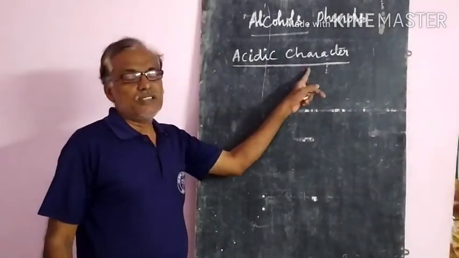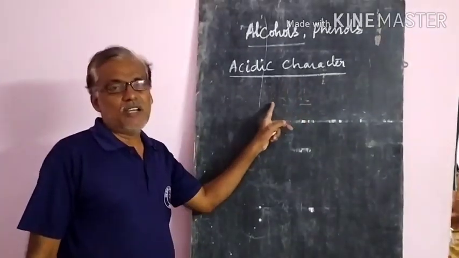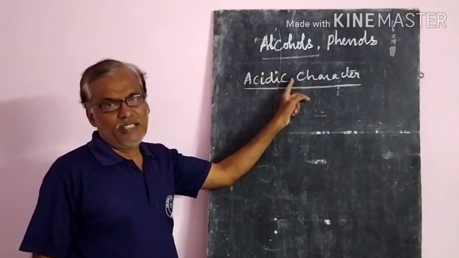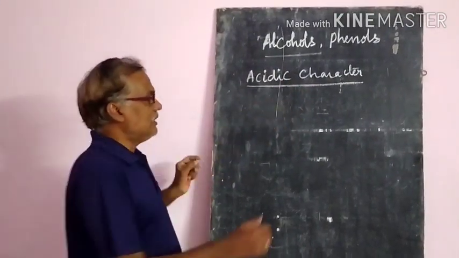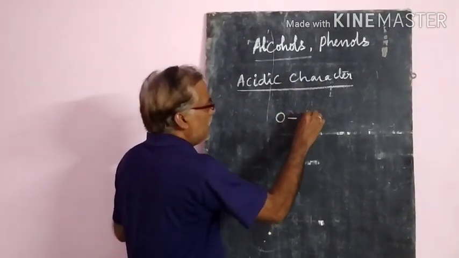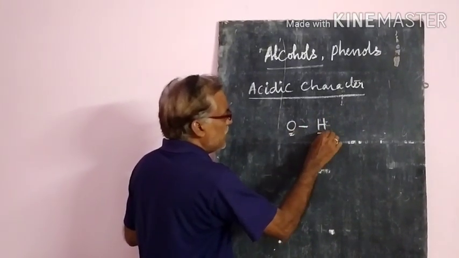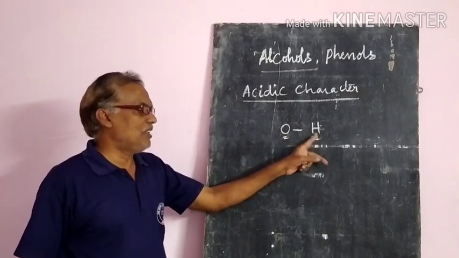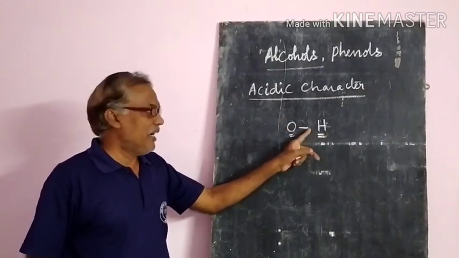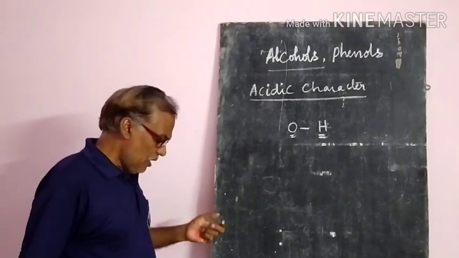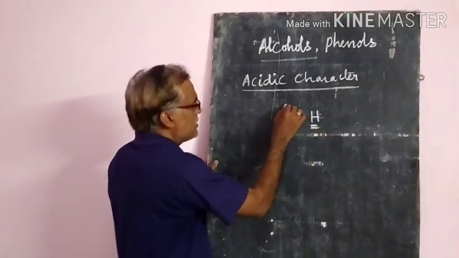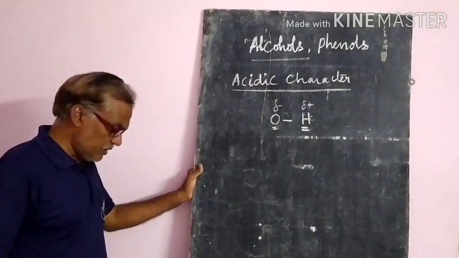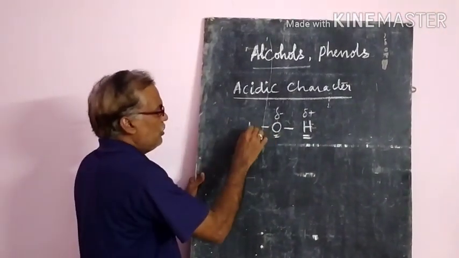Acidic character is also explained by some other examples. First, we explained the reaction with active metals. Secondly, we can explain the acidic character by the polarity between the oxygen and hydrogen. Let us see the polar nature of oxygen and hydrogen. Oxygen has the negative charge and hydrogen has the positive charge. Suppose ROH is there.